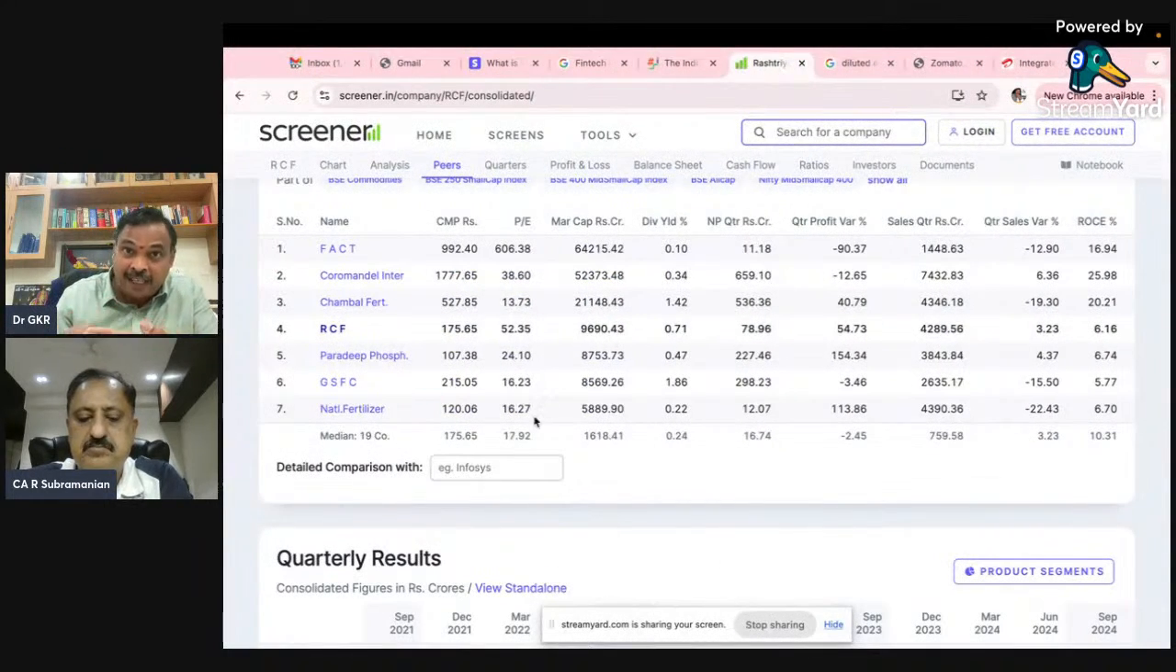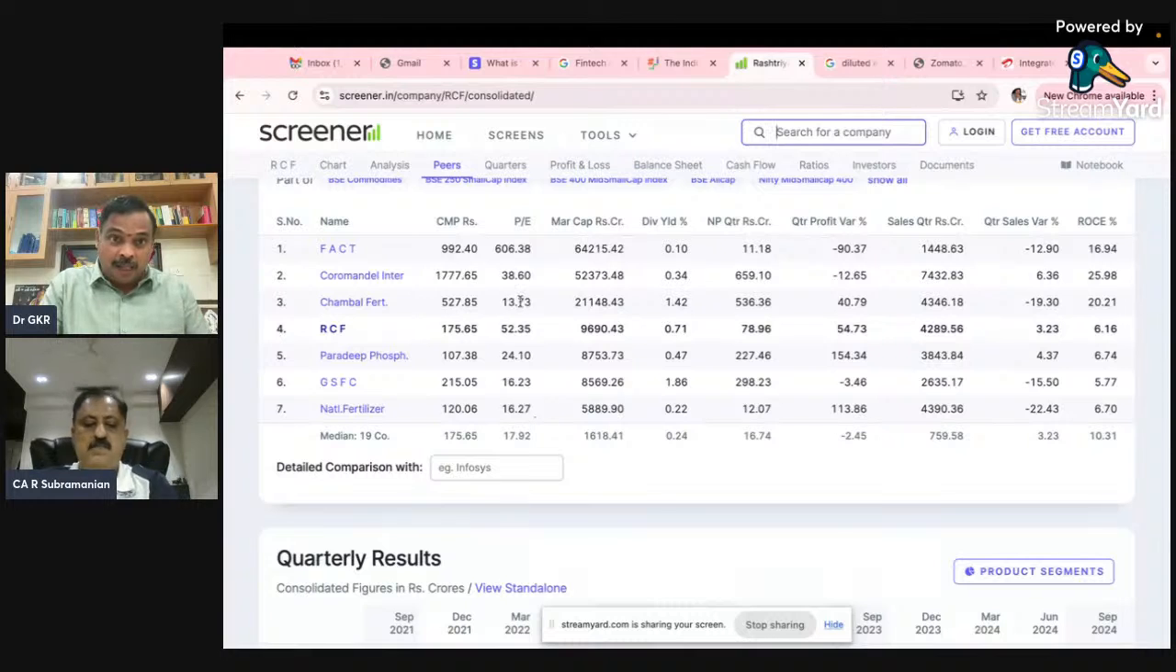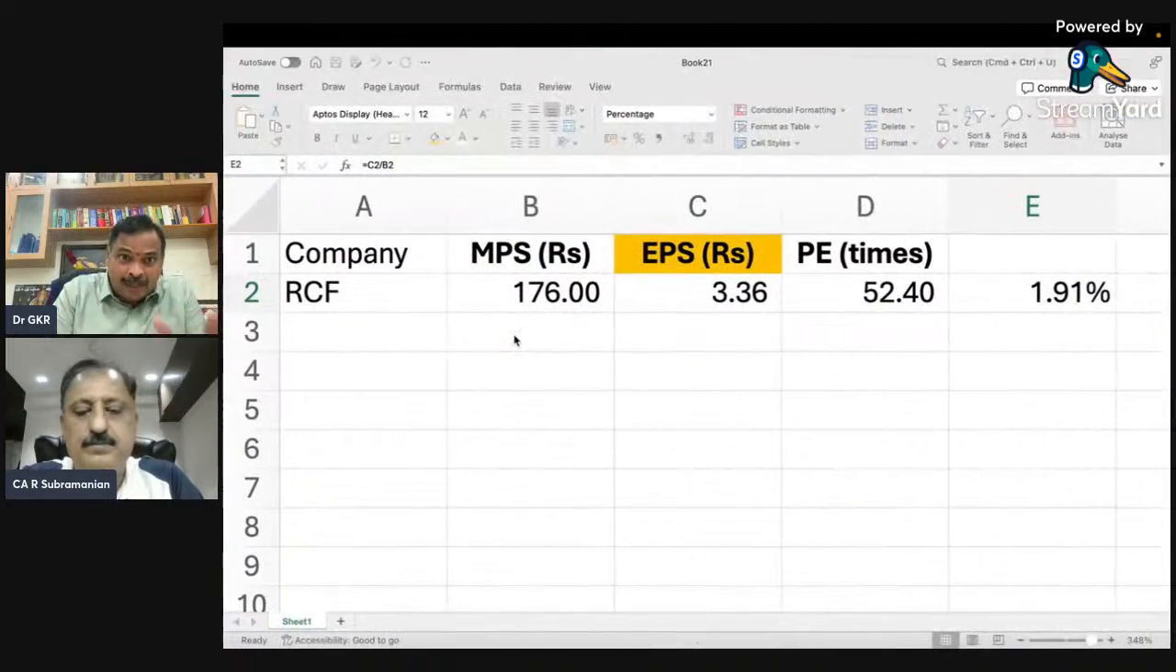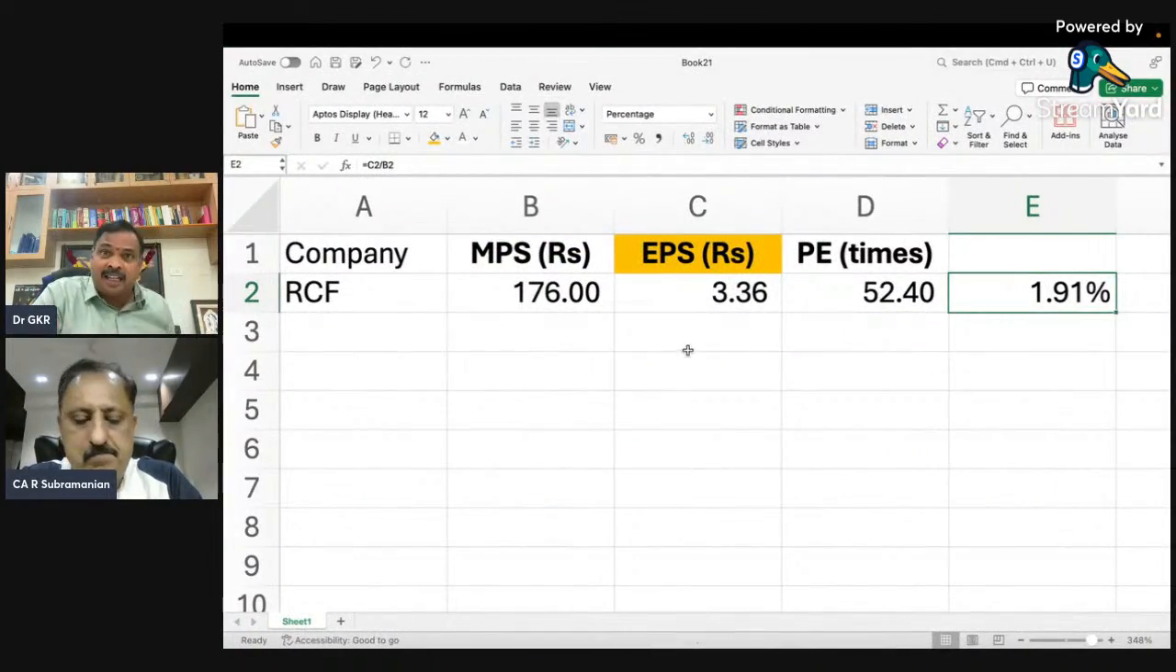So lesser the PE, more the return. Technically, the return for the investors. More the return, and this will actually guide you whether the price is costly or less costly. So that is where this standard is very critical.